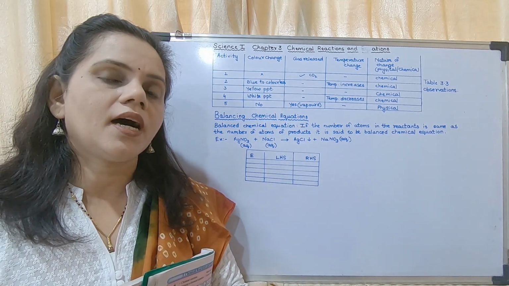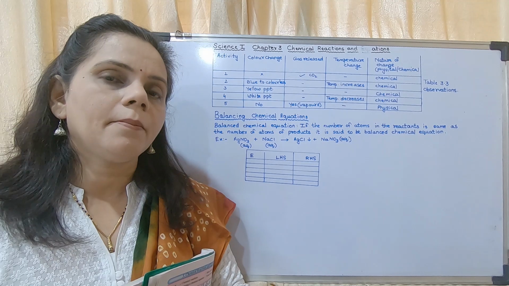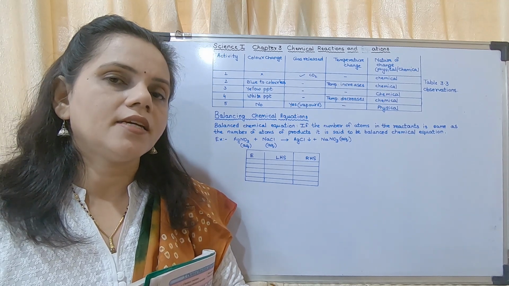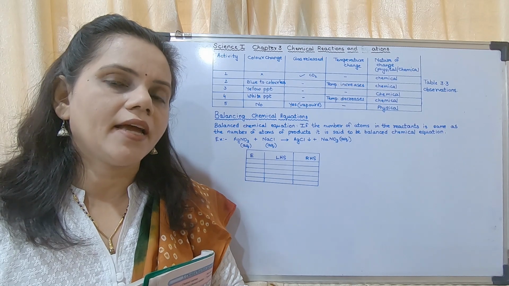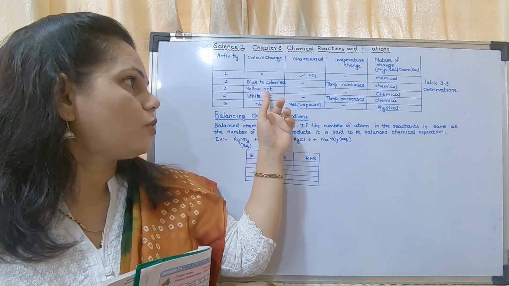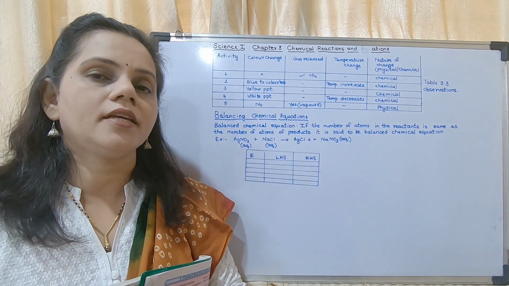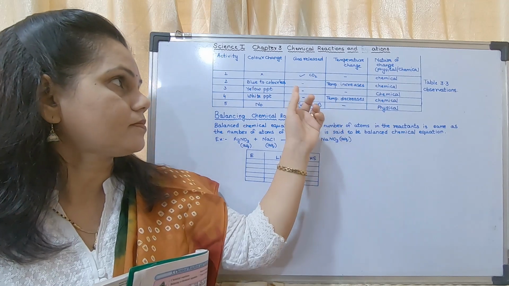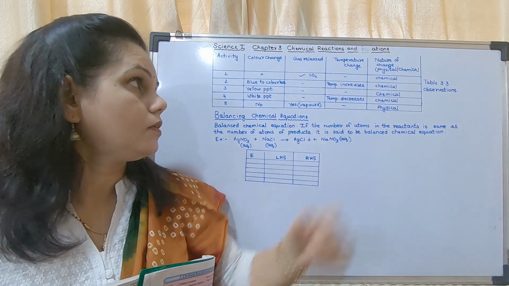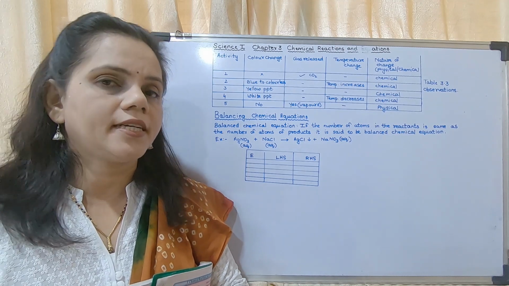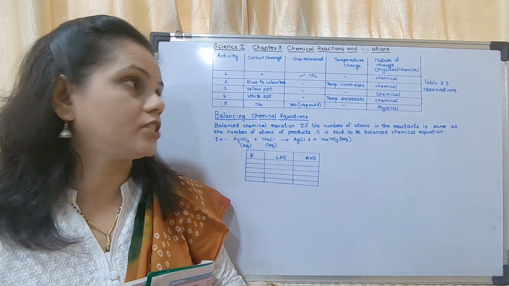It is a solid, a yellow colored solid is formed. Gas released? No. Temperature change? No. Which type of change is it? It is a type of chemical change.